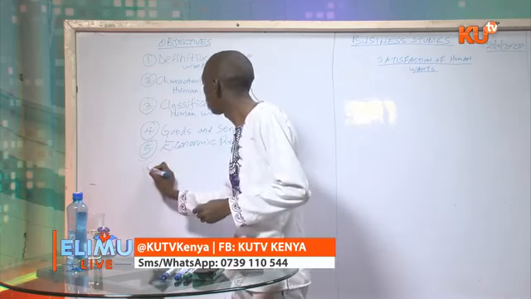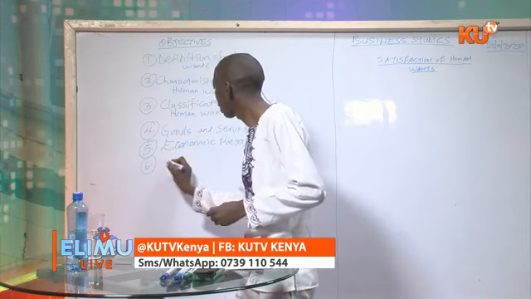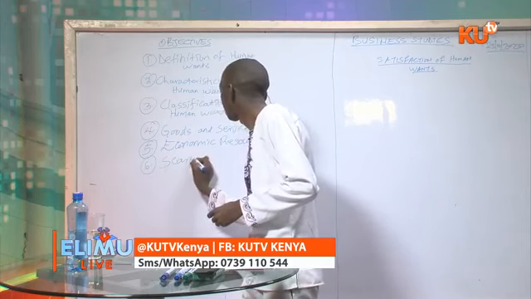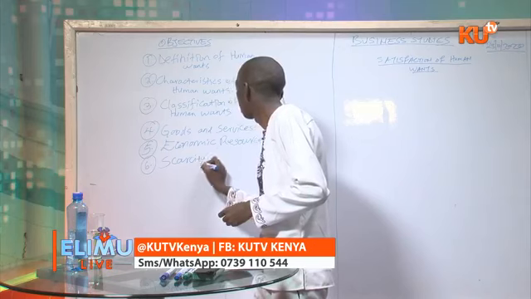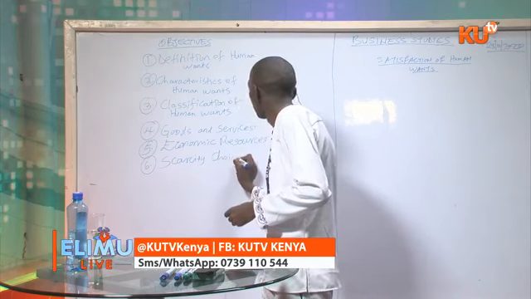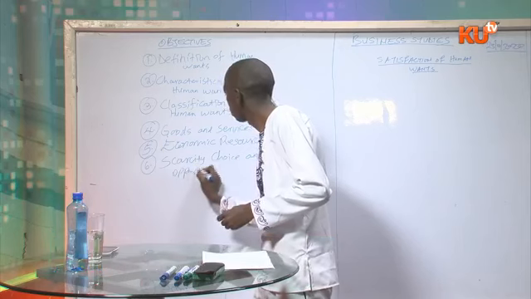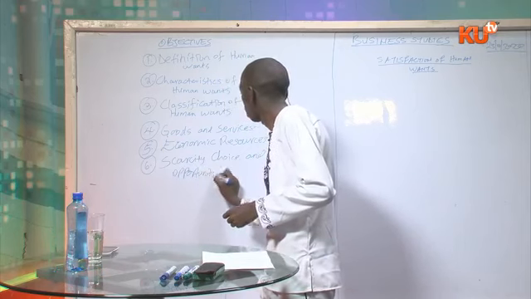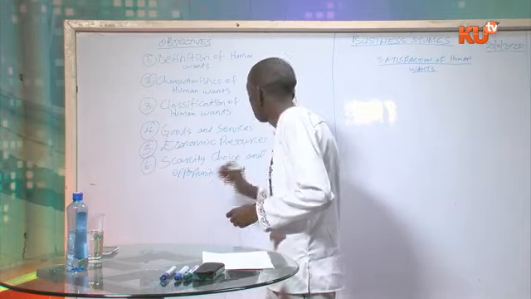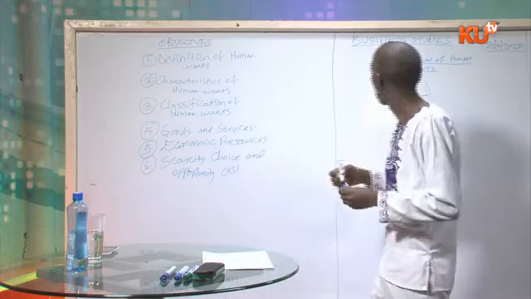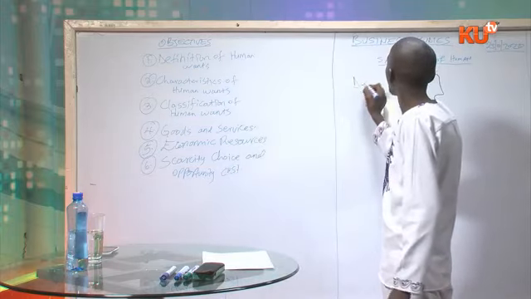And finally, we'll look at scarcity, choice, and opportunity cost. So we start with the definition of human wants.